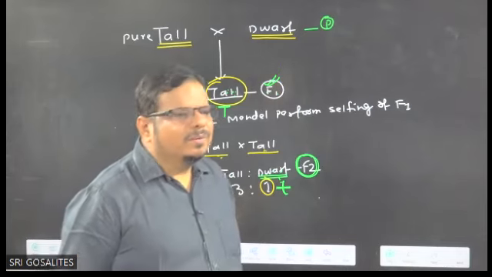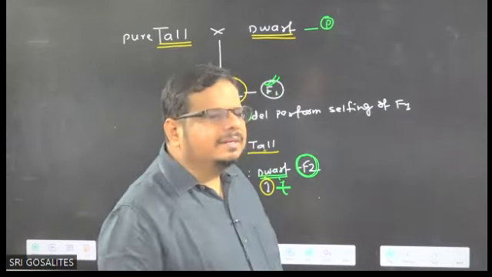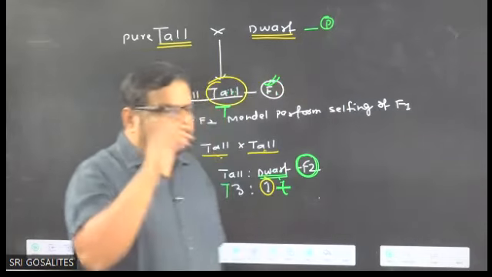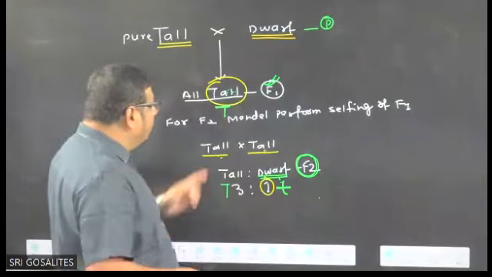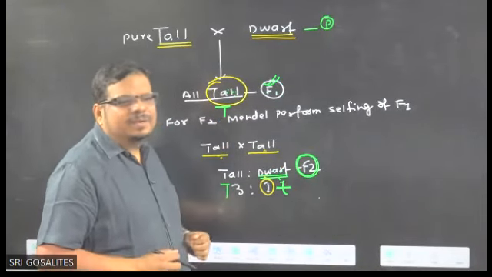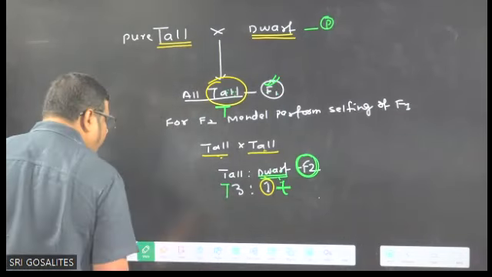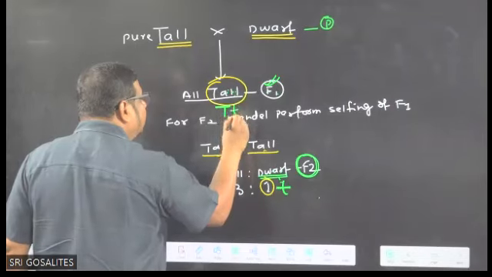Without information for dwarfness in F1, how will dwarf come in the F2 generation? Mendel was definitely forced to think that information for dwarfness must also be present. So what is the information for dwarfness? A small t.